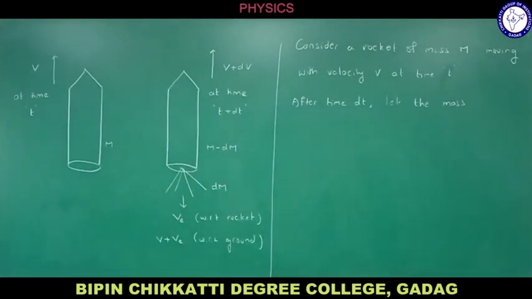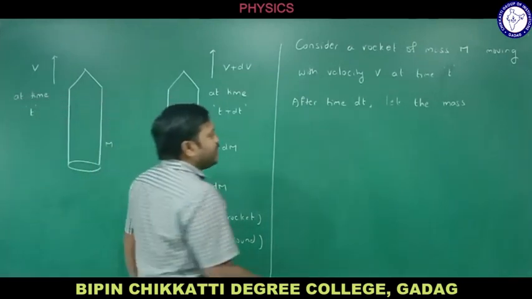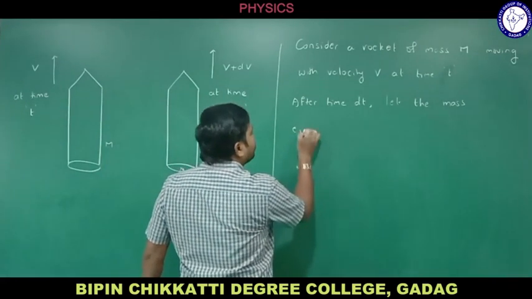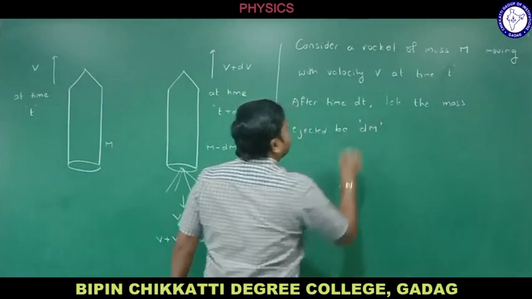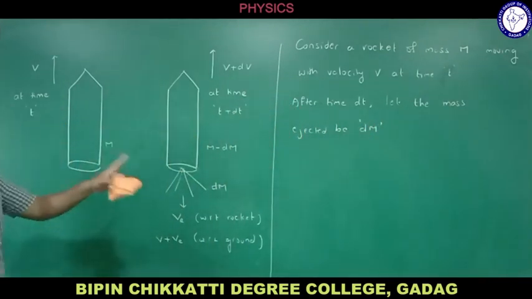Okay, now let us consider after time dt, let the mass ejected, or expelled, be dm. After time dt, let the mass ejected be dm.